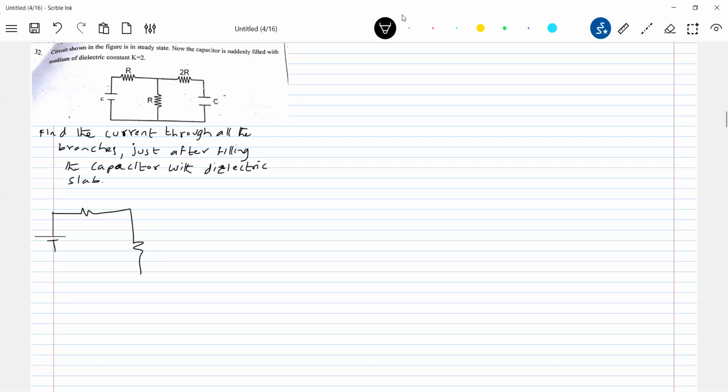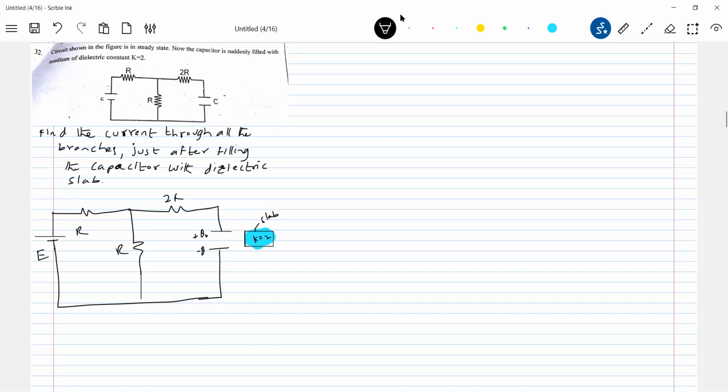This is a resistance. So here is the slab which I'm going to put into the capacitor. R, 2R. What will be the initial charge in that capacitor? There'll be some charge. Why should it have charge? It's connected to a cell, no? And there's a dielectric slab.